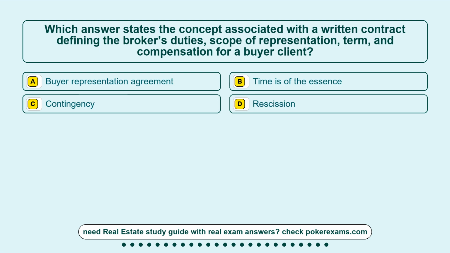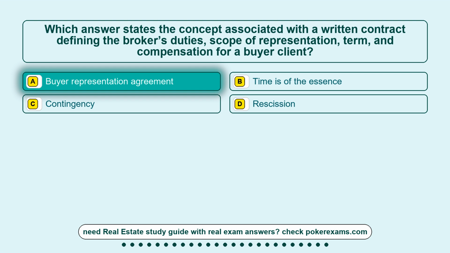Question 15. Which answer states the concept associated with a written contract defining the broker's duties, scope of representation, term, and compensation for a buyer-client? Option A, buyer representation agreement. Option B, time is of the essence. Option C, contingency. Option D, a rescission. The correct answer is option A, buyer representation agreement.